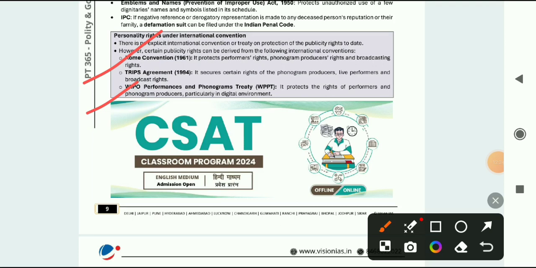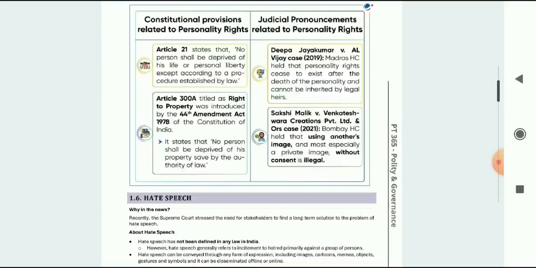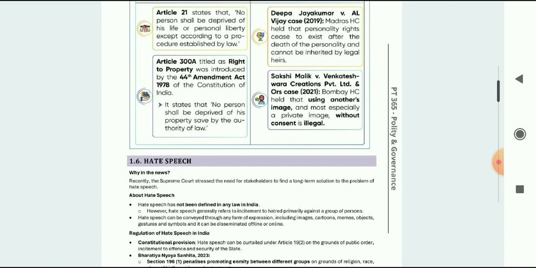They are referring to it. Next is constitutional provision related to personality rights, that is article number 21, which states that no person shall be deprived of his life or personal liberty, and article 300A, that is right to property, which was amended by the 44th Amendment Act 1978. The right to property was taken to article 300A. Some cases here are given: Deepa Jayakumar versus L. Vijay Kumar, Shakshi Malik versus Venkatesh Vada Creation Private Limited.